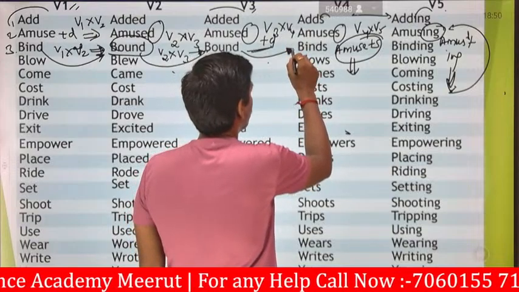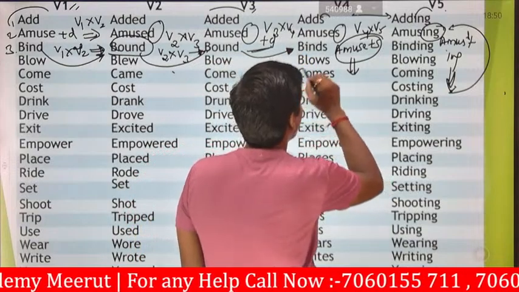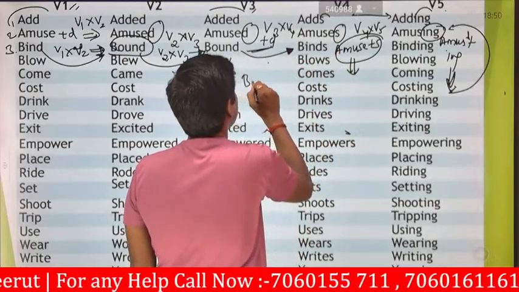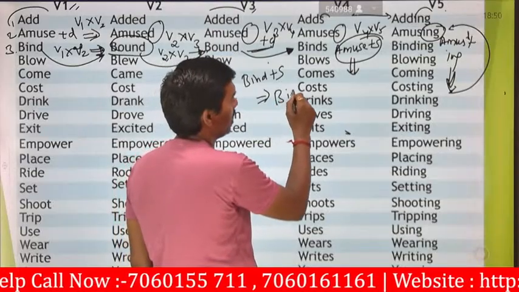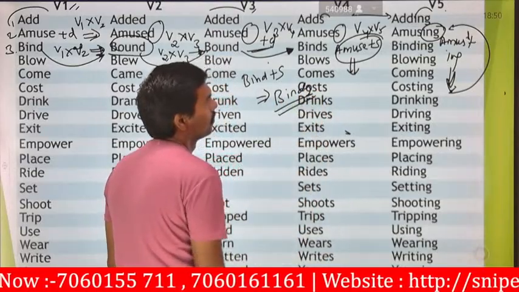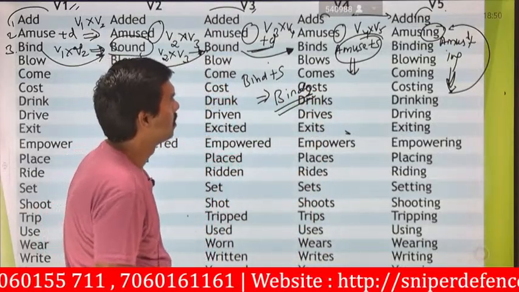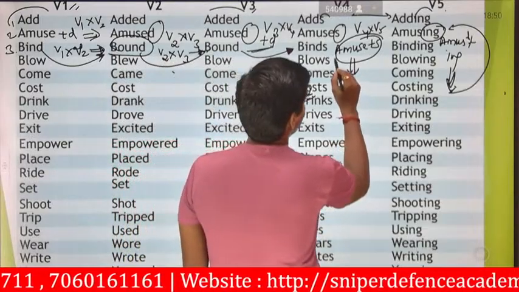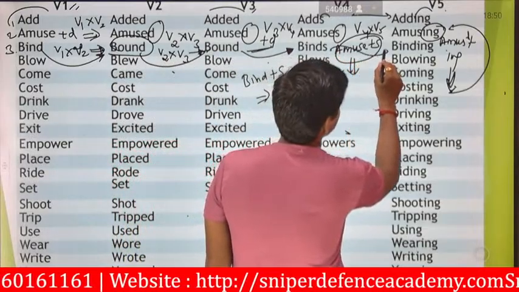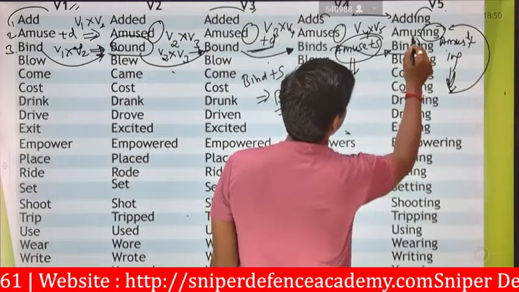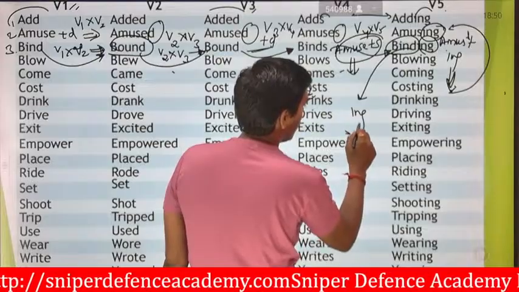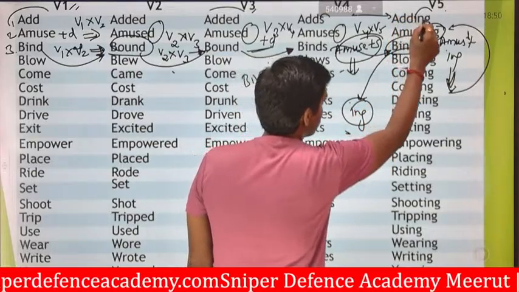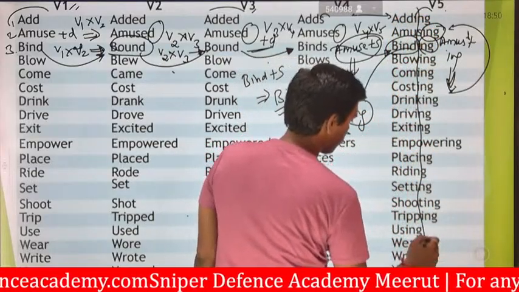So bind plus s gives binds. And V4 to V5 is replaced in terms of ing. Bind plus ing gives binding. So we add ing, and this represents V5.